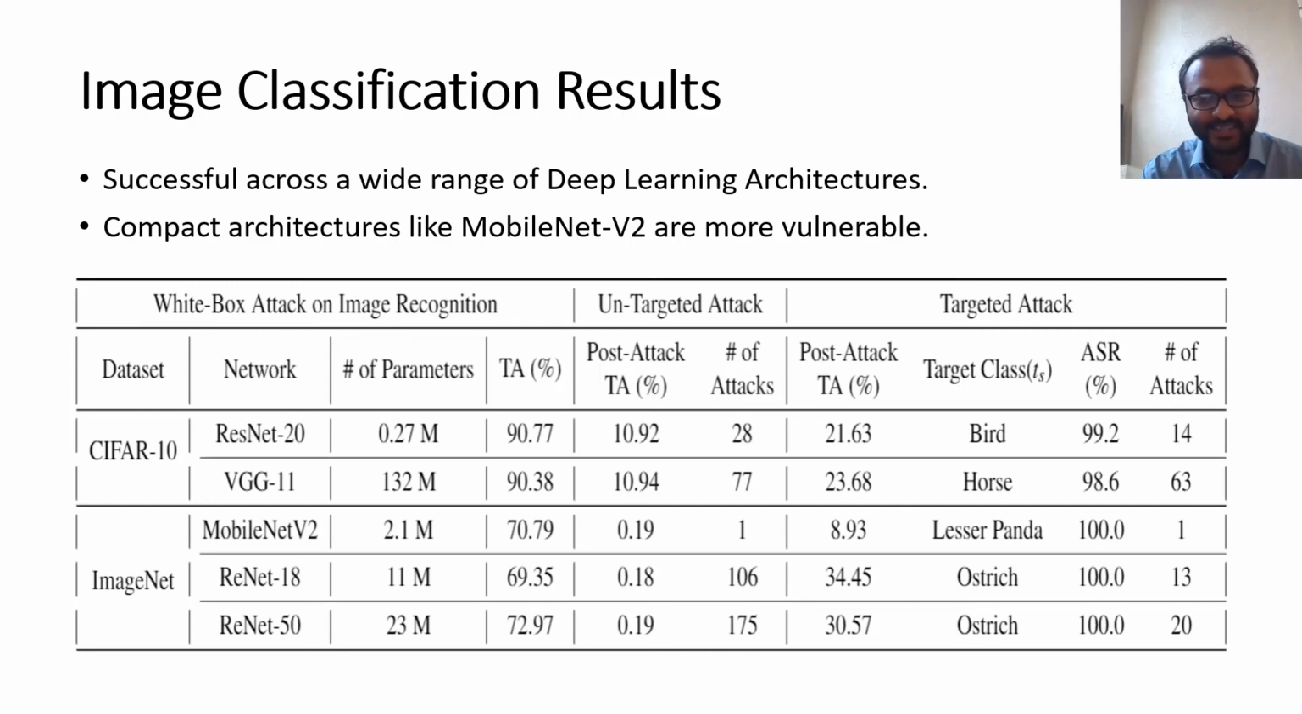Our attack has achieved tremendous success across a wide range of deep learning architectures. In particular, compact architectures like MobileNet V2 have been found to be extremely vulnerable, which requires just one round of attack to fool the neural network. Previous work has also found compact architectures like MobileNet V2 extremely vulnerable. Also, we can attack a certain class of ImageNet dataset. For example, attacking the ostrich class, Deep-Dup can misclassify all the images within the ostrich class.